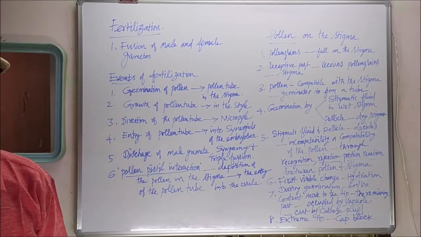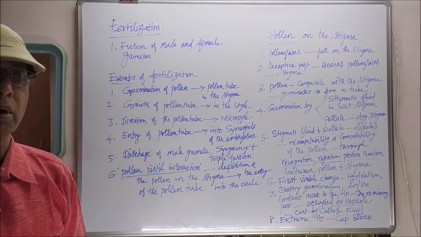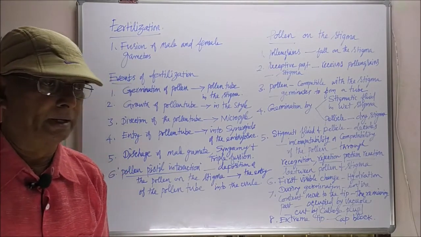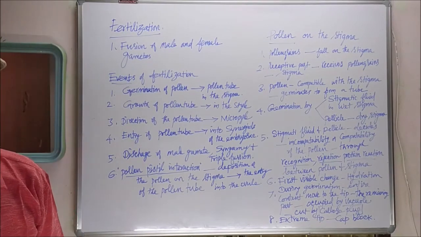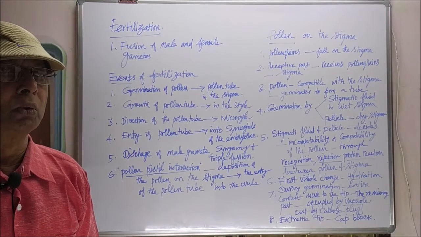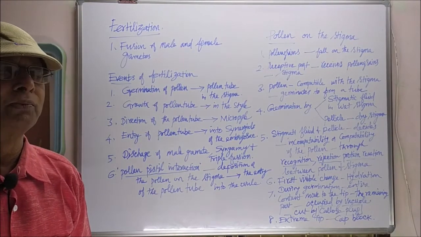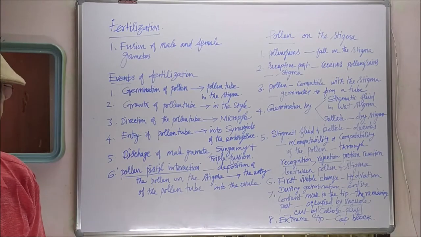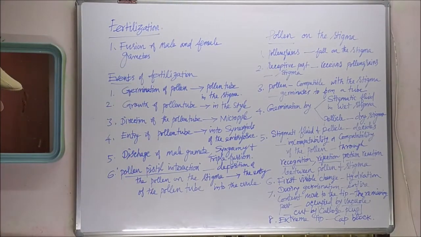Triple fusion means union of three nuclei, union of three sets of chromosomes. One is the male nucleus, and the other two are the nuclei of the polar cell, which unite and form endosperm. That fusion is considered the triple fusion.